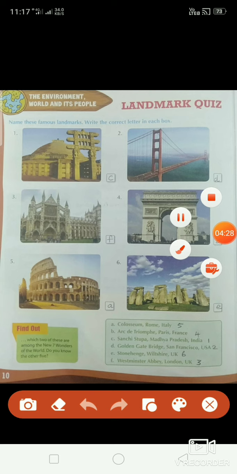Now move on to the next page, children. Page number 10. It is about the environment, world and its people. Landmark quiz. See the heading. Name these famous landmarks. Write the correct letter in each box.